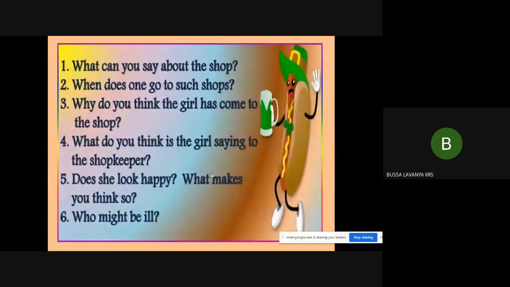Generally, who will go to the medical shop? Those who are sick and who want to buy medicines. And in general, elders will visit the medical shop, right or wrong? Yes, of course, the elders will go. But here, in the last slide, you have seen a small girl has come to buy the medicines. For whom might she want to buy the medicines? For whose sake has she come over there?